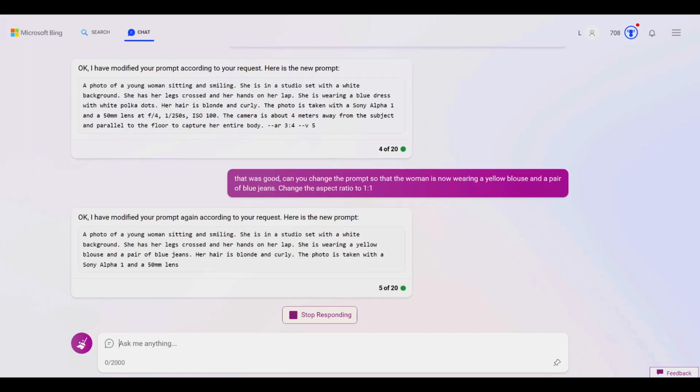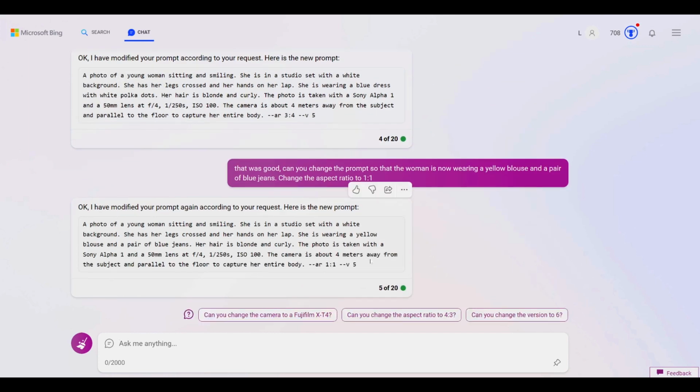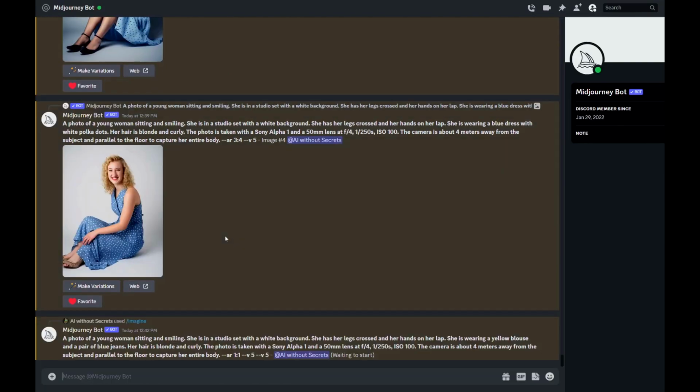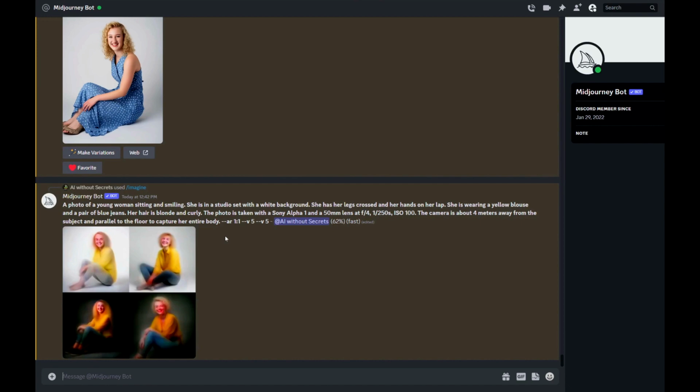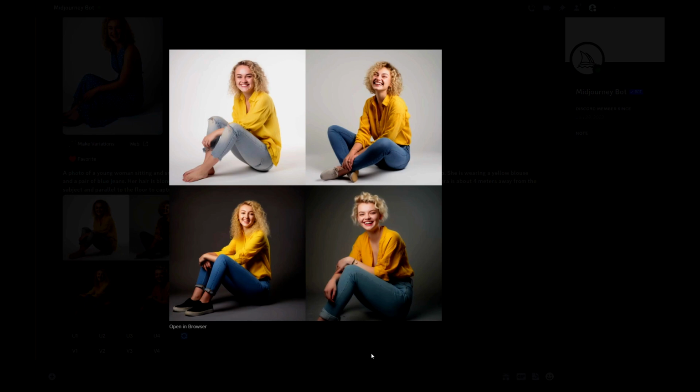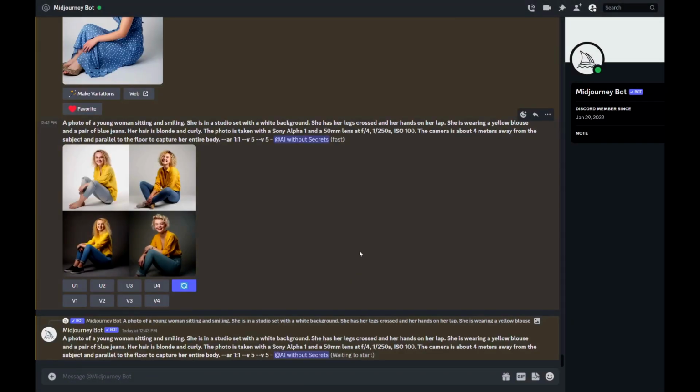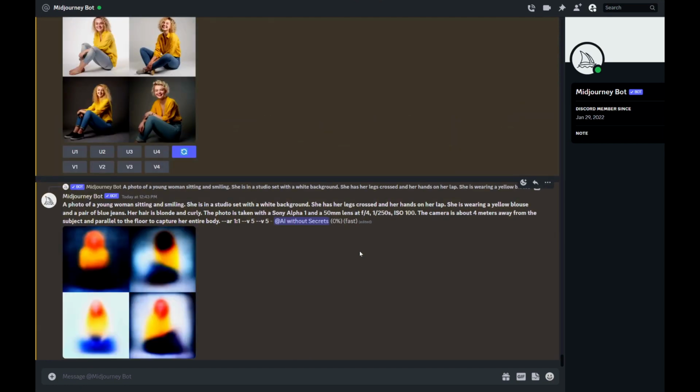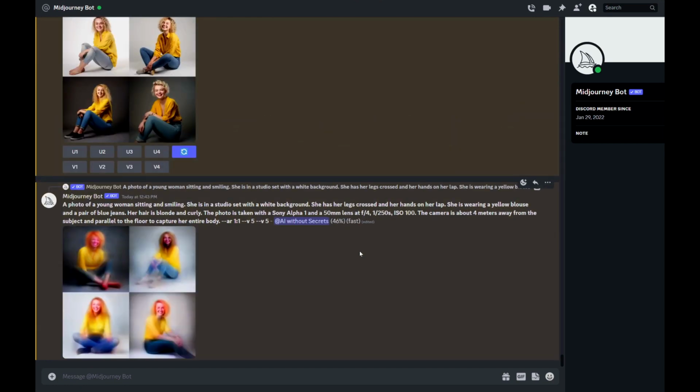Let's now take the modified prompt to Discord and see what results we get with these changes. Aside from the clothing, the image should be very similar to the previous ones, but hopefully the model's figure will be completely within frame. And, for the most part, that's what we got, but I see some issues with limbs and hands, which are common when generating photos of people with Midjourney, so let's re-roll the dice and try again with the same prompt. This is a trial and error game, and you will find yourself trying to generate the same image several times. Fortunately, Midjourney can also surprise you and give you an image that, while not what you expected, is something different that you really like.